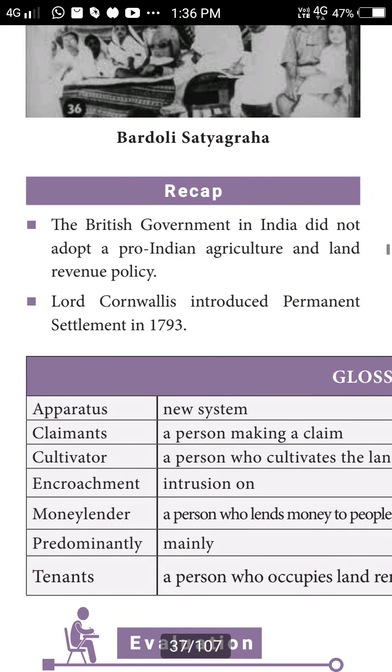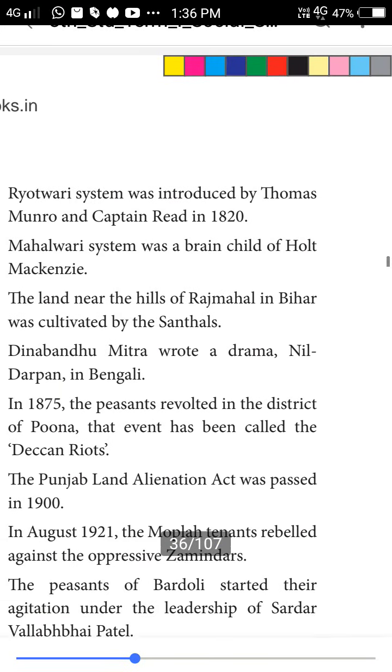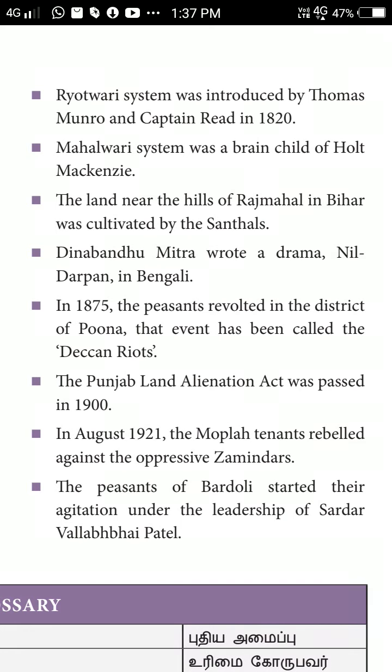The next one is a recap. The British government in India did not adopt a pro-Indian agriculture and land revenue policy. Lord Cornwallis introduced the Permanent Settlement in 1793. The Ryotwari system was introduced by Thomas Munro and Captain Reid in 1820.